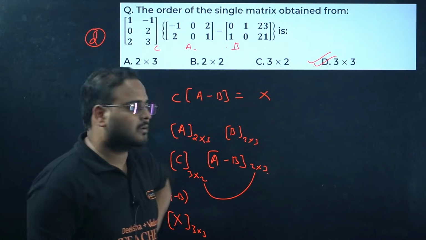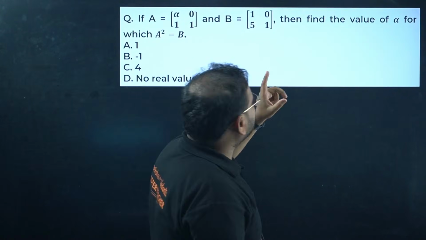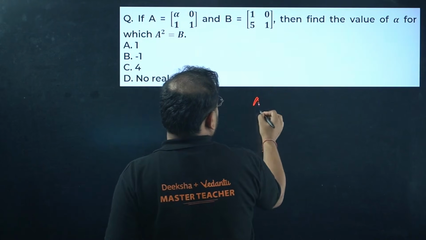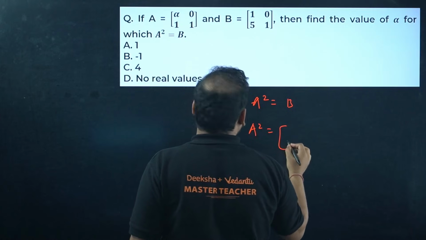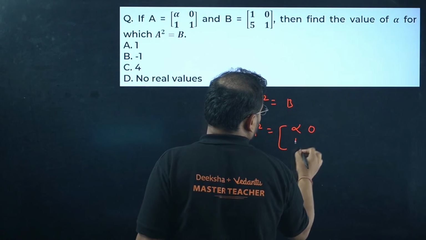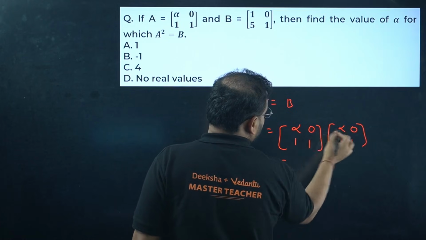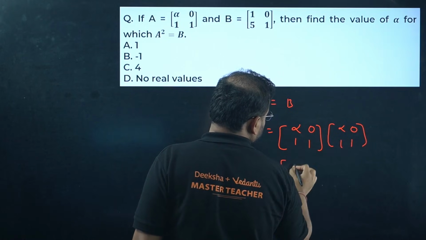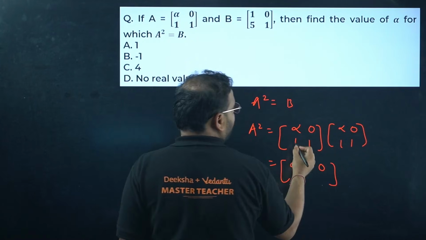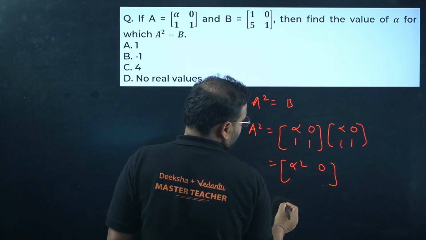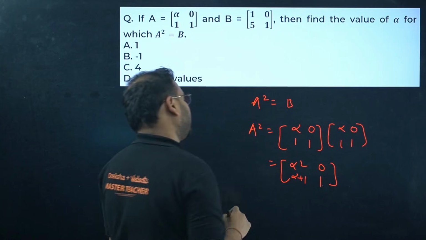Clear? Done? Next. A is a 2 cross 2 matrix, B is a 2 cross 2 matrix. Find the value of alpha for which A square is equal to B. Let's find A square first. Multiply these: alpha 0, 1, 1 with alpha 0, 1, 1. Alpha into alpha is alpha square. 0 into 1 is 0. So alpha square is the first element. Alpha into 0 is gone, 0 into 1 is gone, so 0. Check here: 1 into alpha is alpha, 1 into 1 is 1, so alpha plus 1. 1 into 0 is 0, 1 into 1 is again 1. So this is my A square.